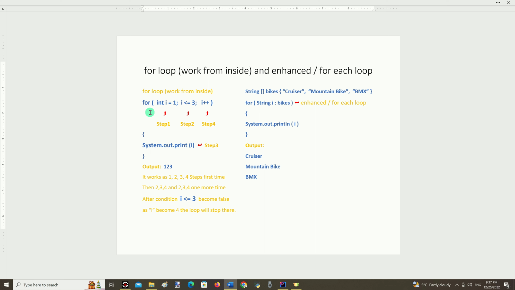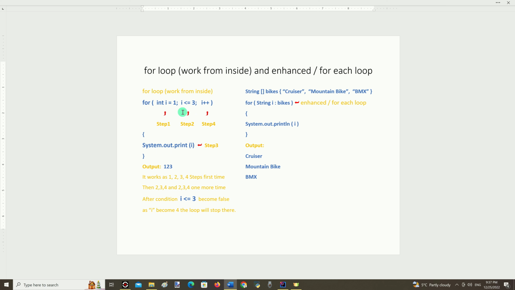First, the keyword for, then inside parentheses, local variable I is declared with initial value 1. It is the start point of the loop. Then a condition is indicated for how long the loop should work. In this case, the loop should work if local variable I is less than or equal to 3.